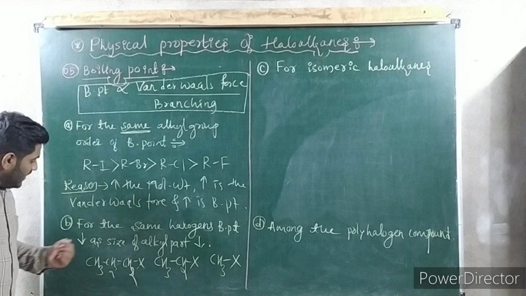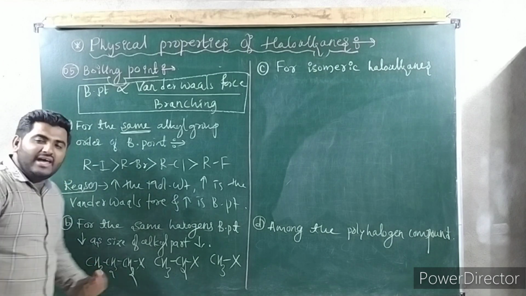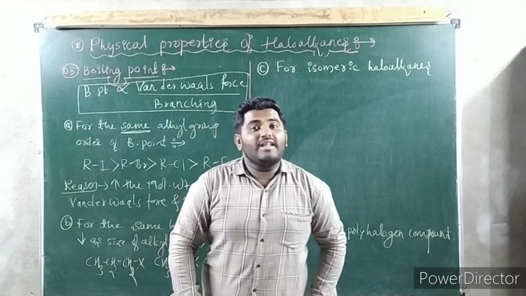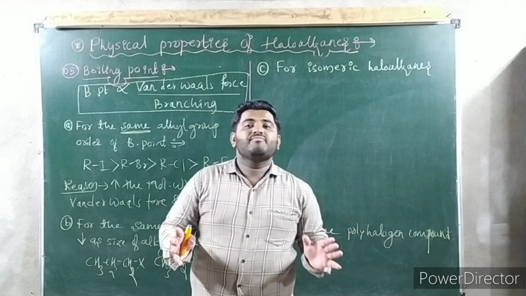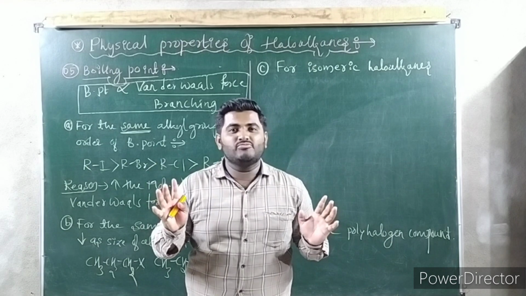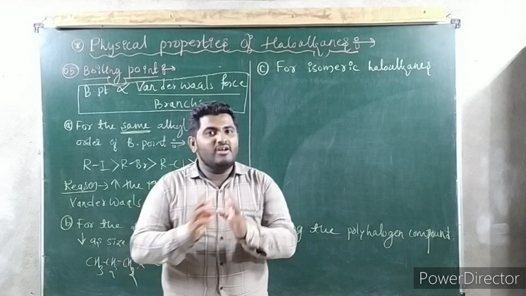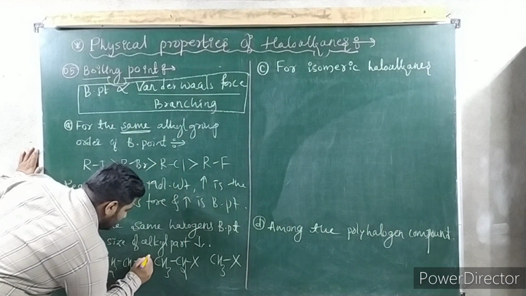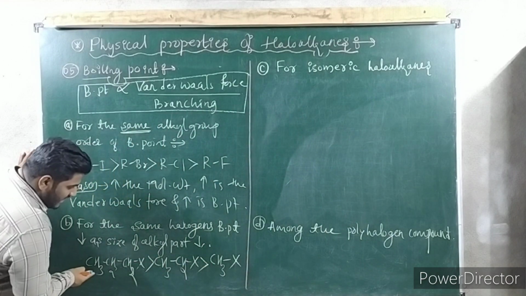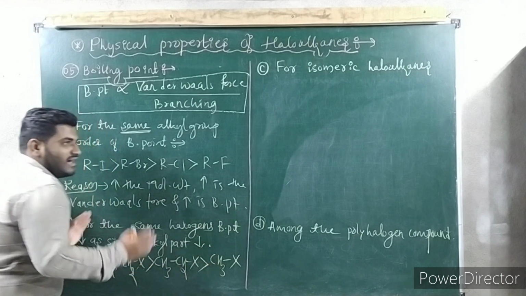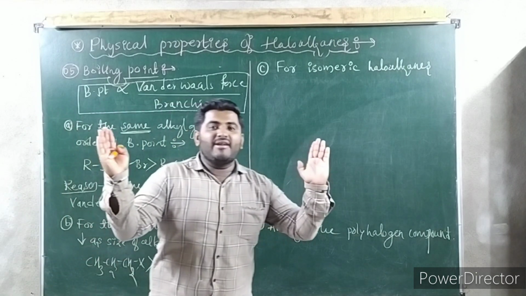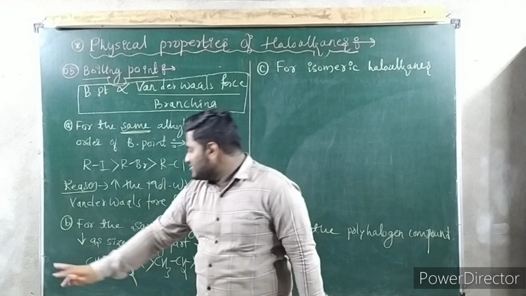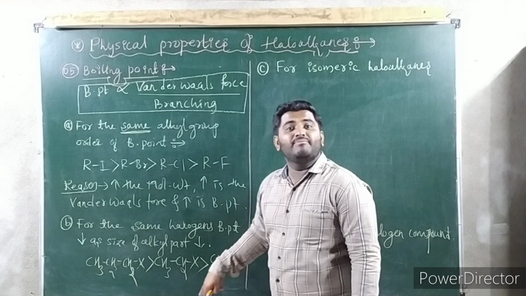Yes. Now tell me. Here more number of carbon atoms are there. If more number of carbon atoms are there, molecular weight is more. If molecular weight is more, obviously van der Waals force of attraction is more. If van der Waals force of attraction is more, obviously our boiling point is more only. So which is having highest? This is having highest than this. Because as we are moving from left to right, alkyl part decreases, means carbon atom decreases, molecular weight decreases. Obviously boiling point also decreases for you as alkyl part decreases.